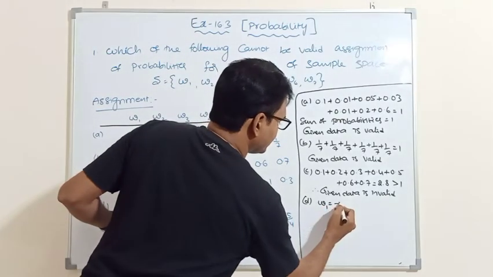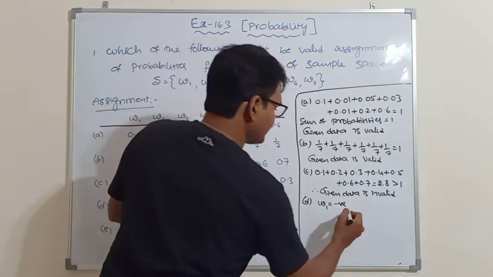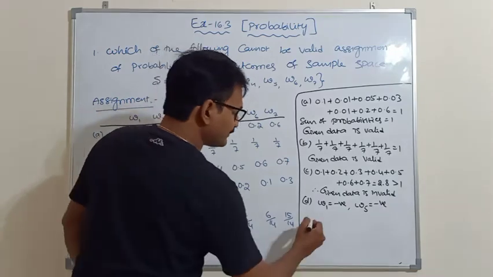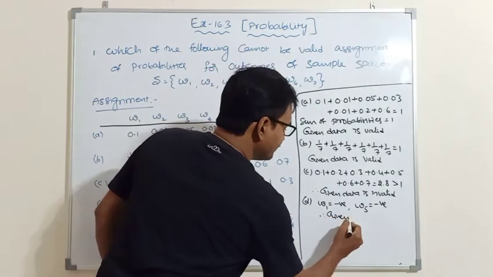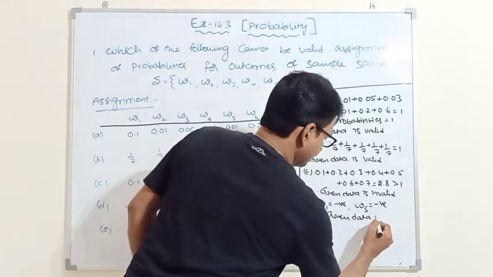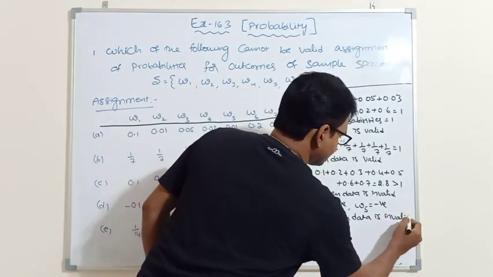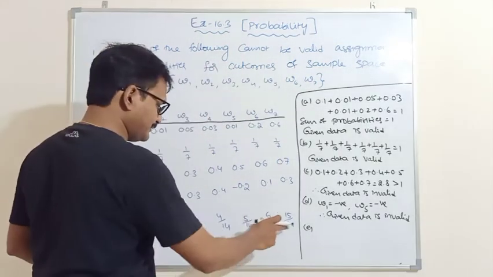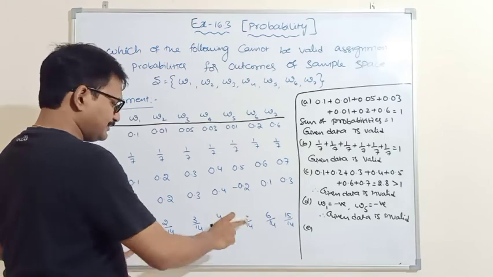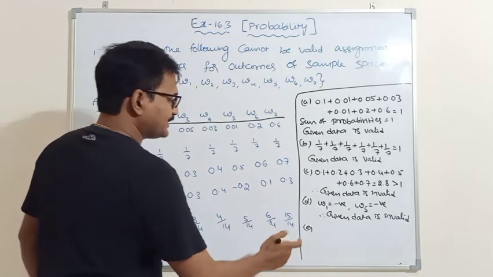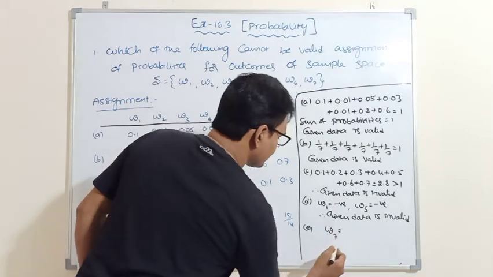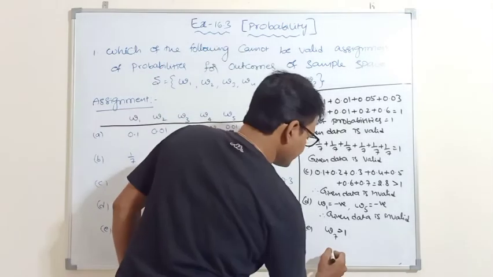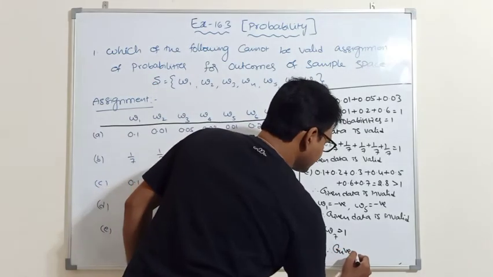If you observe this probability distribution, omega 1 is negative, as well as omega 5 is also negative. A probability value can never be negative. Therefore the given data is invalid. Next, E. Every value is positive. Next, if you observe the omega 7 value, it is 15 by 14, which is greater than 1. Therefore the given data is invalid.